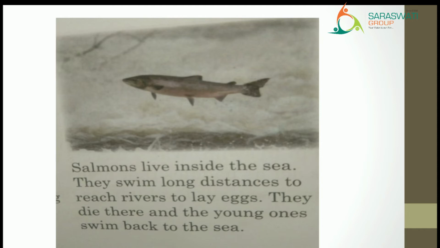But they swim long distances to reach rivers to lay eggs. They cannot lay eggs in the sea water because it is salty. So they are migrating to the river where there is fresh water. That means there is no salt, in which they are laying eggs.